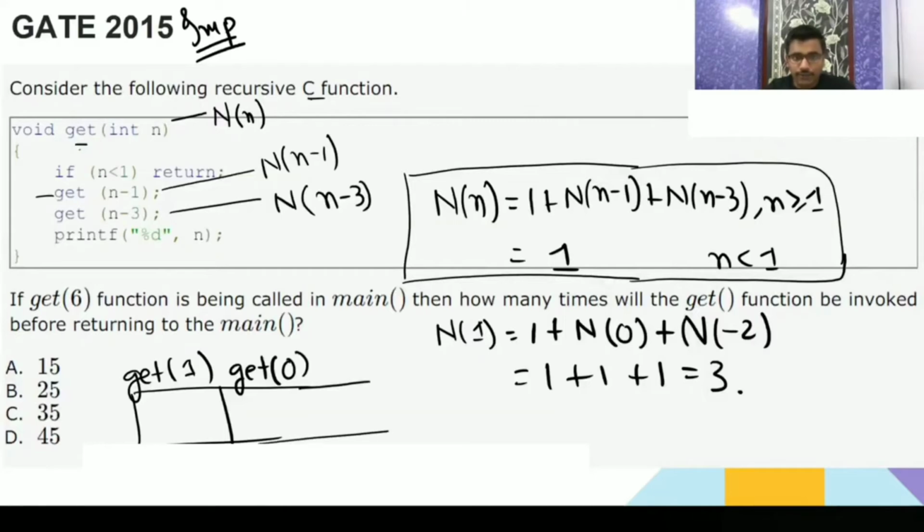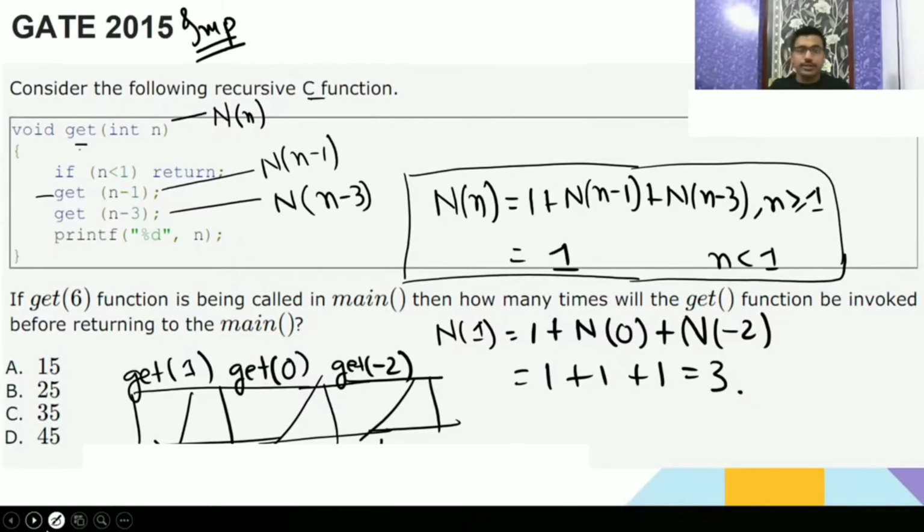Then after returning from gate 0, it will come back to gate 1. Then again gate 1 will call gate of minus 1. Again it will return to gate 1. Am I clear, Bhaskar? Again it will come to gate 1, then it will return to main. So when gate 1 is called, the gate function is called 3 times. So N(1) is going to be 3.